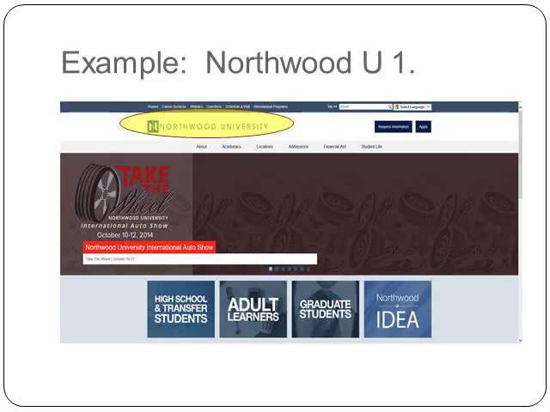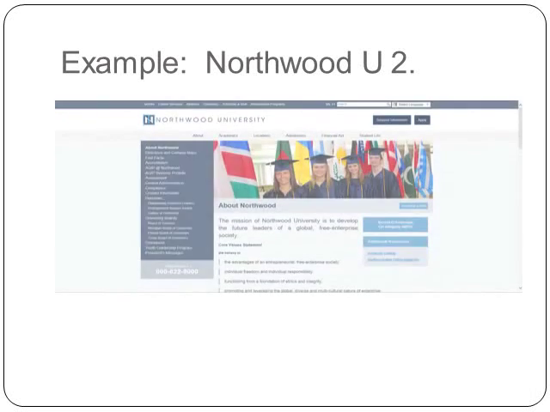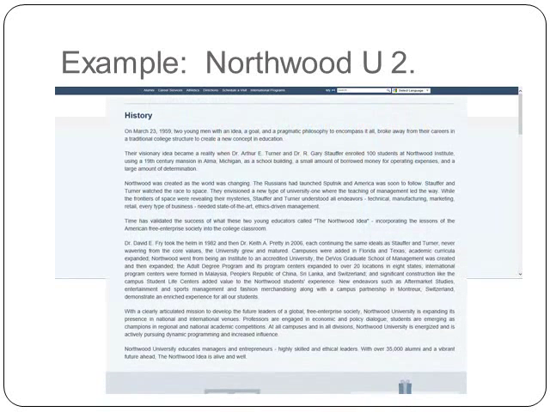And let's say I'm looking for history. The fastest way to find history is usually under the About tab, which I would expect every website to have. So when I click on the About tab, which was on this page, I get history and a lengthy description of the history. So let's go ahead and write our reference for this. We have all of our information.